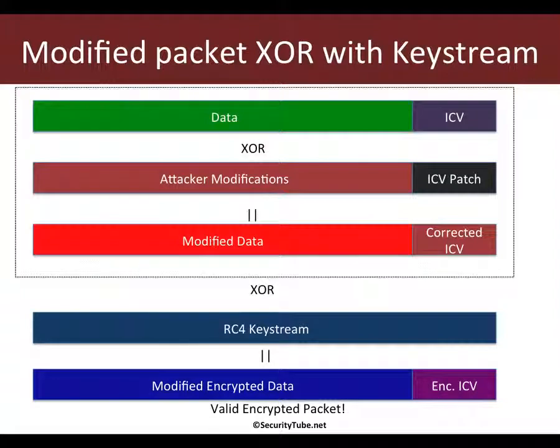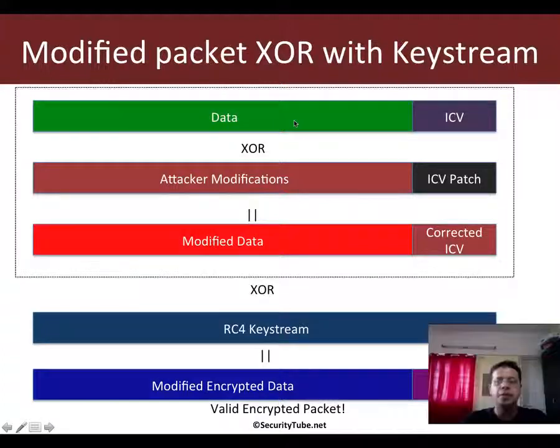And this is how you would visualize the entire thing. Basically, we take the original packet, and we can break up the problem. Imagine that now the attacker modifications are getting XORed with the plain text. The attacker has crafted an ICV to ensure that when this is XORed with the original ICV, a corrected ICV comes in, which is the ICV value for this modified data.